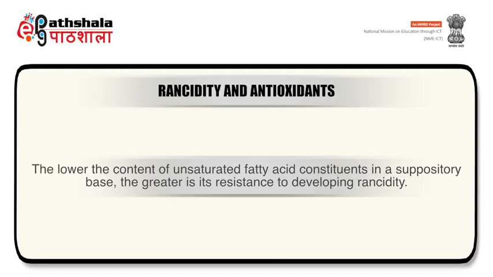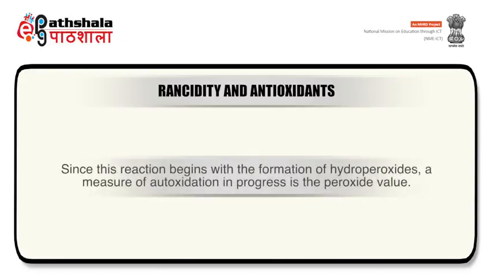The lower the content of unsaturated fatty acid constituents in a suppository base, the greater is its resistance to developing rancidity. Since this reaction begins with formation of hydroperoxides, a measure of autooxidation in progress is the peroxide value.